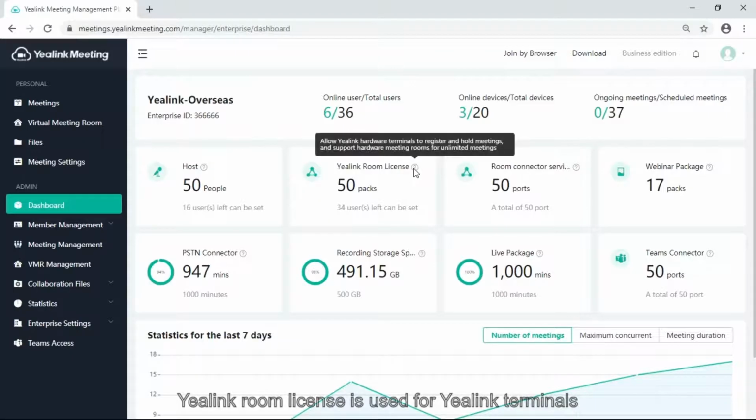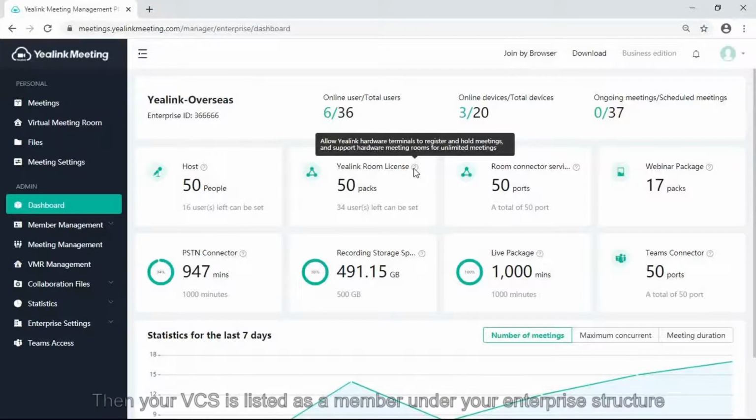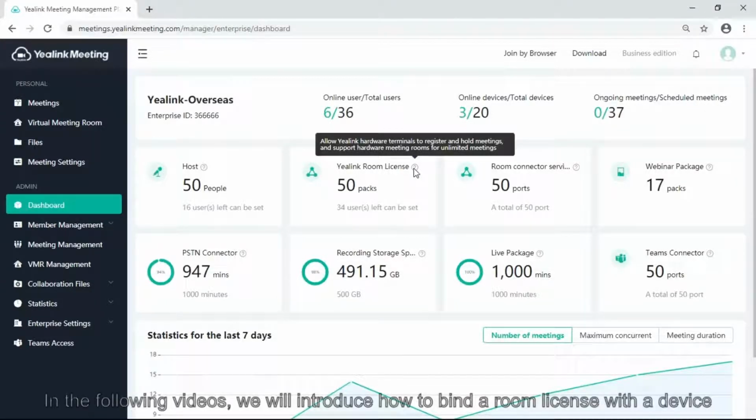Yealink Room license is used for Yealink terminals, which are able to sign up to Yealink Cloud with one license consumption. Now your VCS is listed as a member of the enterprise structure. In the following videos, we will introduce how to buy the room license with device.